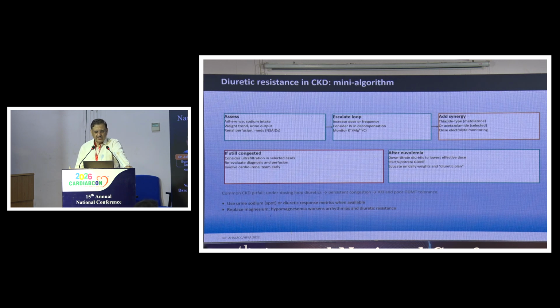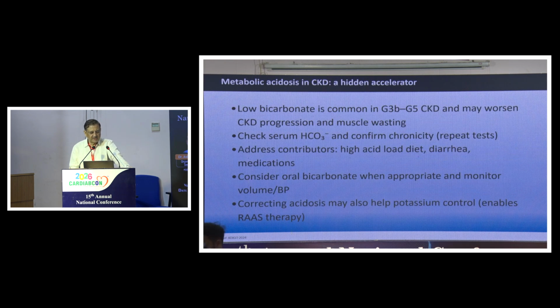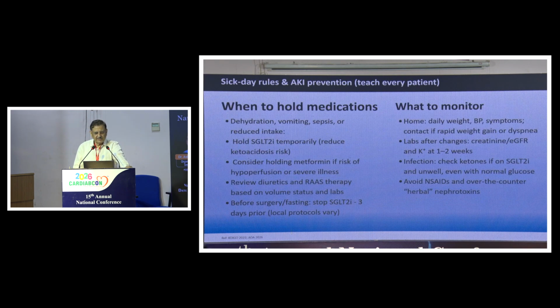escalate loop diuretics in a diuretic-resistant CKD, and add synergistic drugs like metolazone. And if still congested, then you have to go for dialysis to create negative balance. Anemia to be treated with parenteral iron therapy, and metabolic acidosis also to be aptly treated. Otherwise, you will not get the proper results.